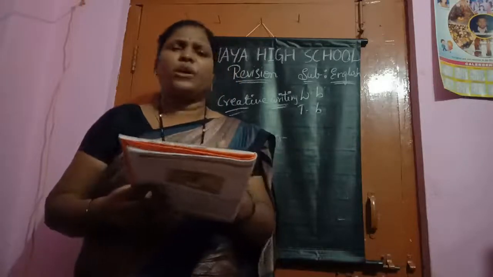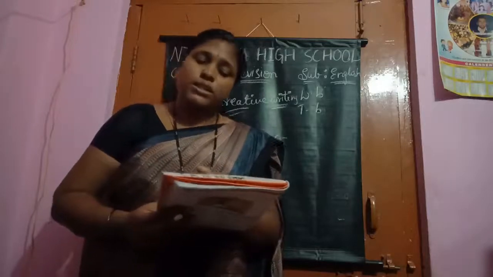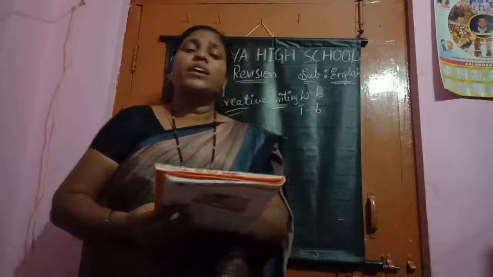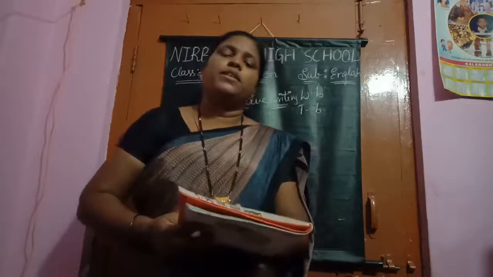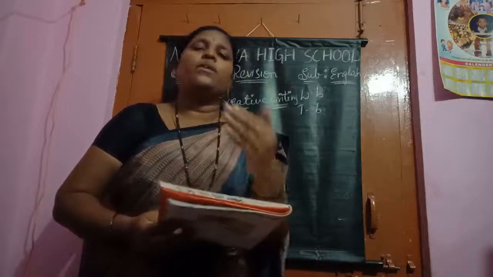By seeing the photograph, you can write your own points also. In this photo, a young boy with his grandmother, they are there. She must be around 60 to 65 years old. She seems happy with her grandson. Her hair is cut short. It is completely grey, neat and tidy. She is wearing a beautiful sari. Like that you can explain it. Okay, children, you can write your own also. Read once or twice, then you can understand these points. When you understand this, then only you can write your own.